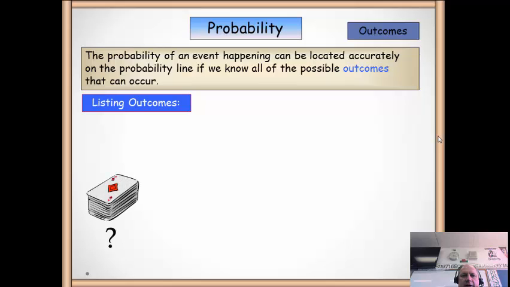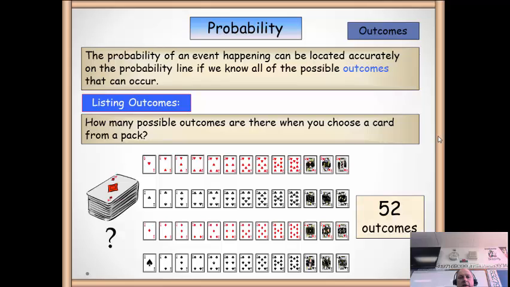If we list the outcomes of another event, here I have a deck of cards. How many possible outcomes when you choose a card from a pack? There's 52. Cards come up a lot in probability.